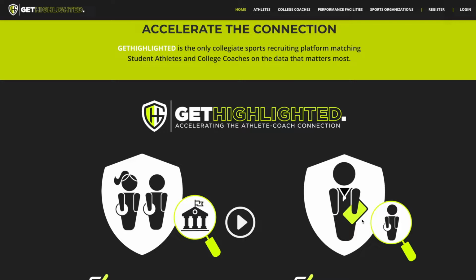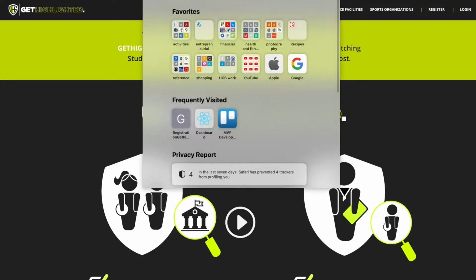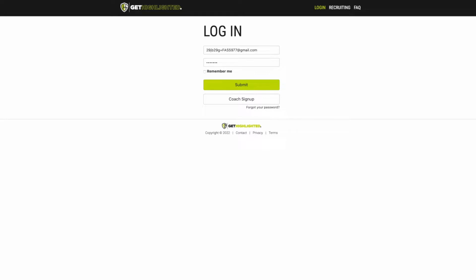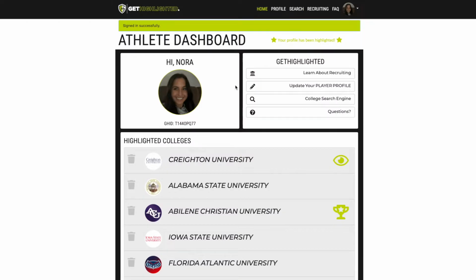You can find out a lot of this information at gethighlighted.net, in particular on the home page as well as the athletes tab. Once you have your Get Highlighted subscription, the player can log into their player profile by going to app.gethighlighted.net. Logging in with the student athlete's username, which is their email, and the password they established after registration will bring them right to the athlete dashboard.